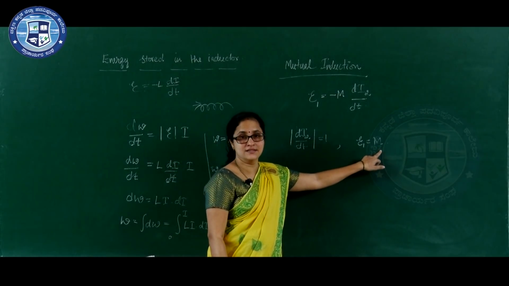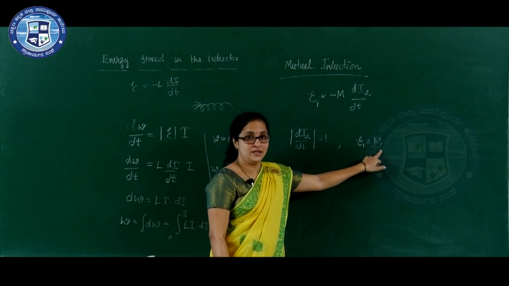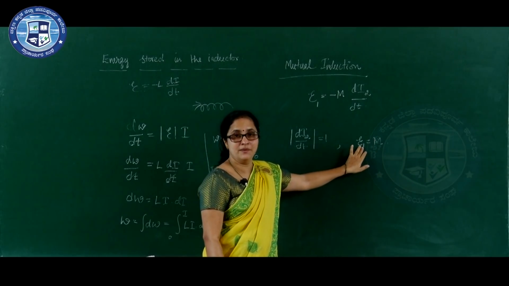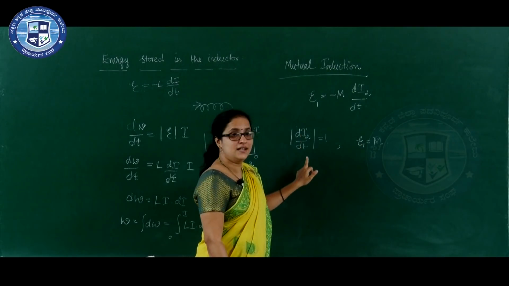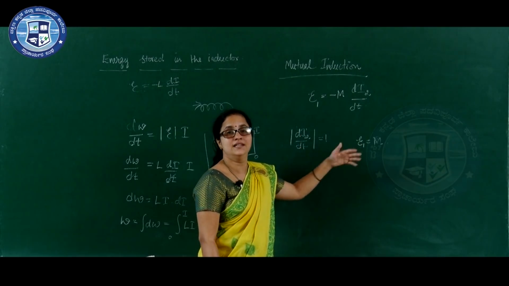Mutual inductance is equal to induced EMF in the coil as a result of unit change of current in the neighboring coil.